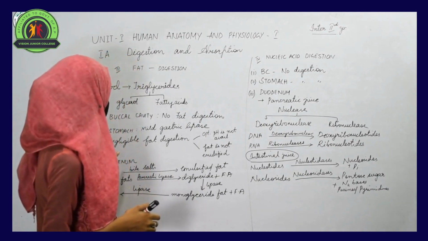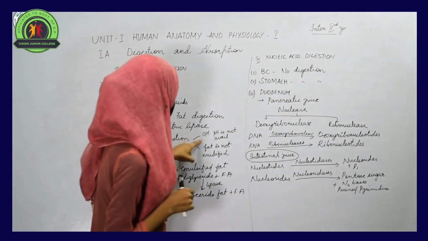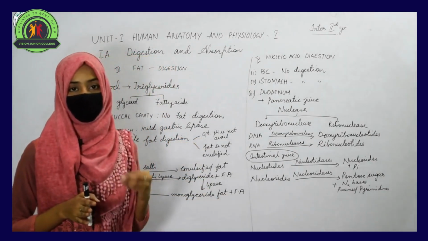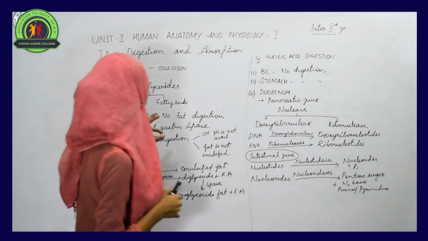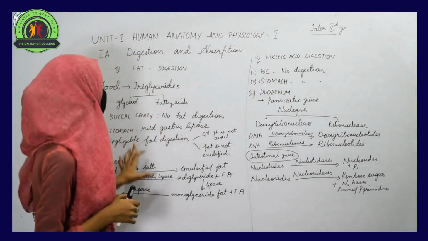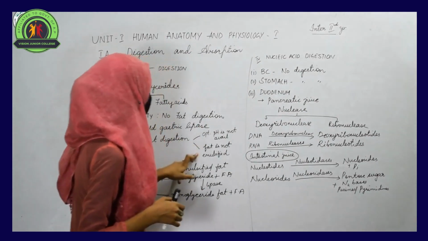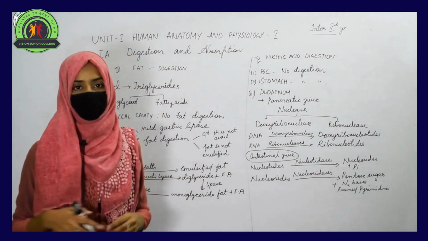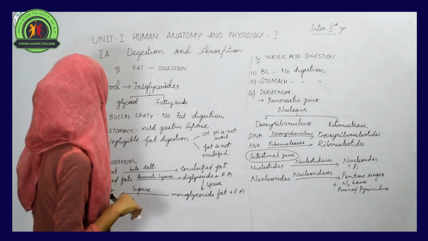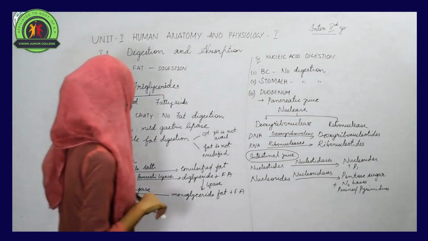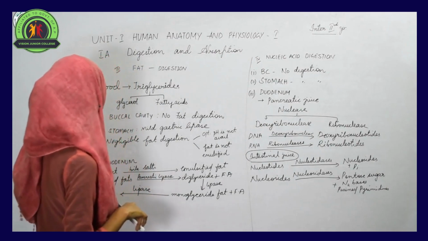This negligible fat digestion occurs in our stomach because of the unavailability of optimum pH. The pH of the stomach is not suitable for the digestion of fats. So optimum pH is not available, so negligible fat digestion can be seen in the stomach. And the other reason is that the fat cannot be emulsified in the stomach due to its pH. So these are some of the reasons why negligible fat digestion can be seen in the stomach of the alimentary canal. But you move to the other organ, that is the duodenum.